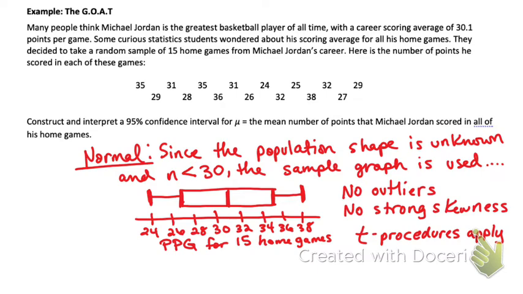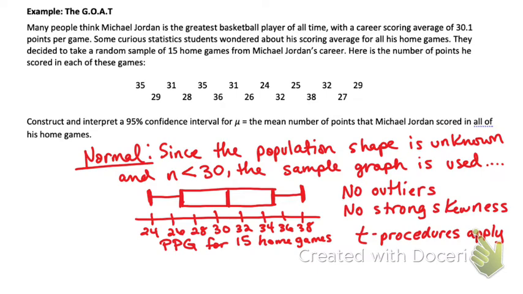You notate that the population shape is unknown, that n is less than 30, so your sample graph is used. You show the sample graph, notate that there was no outliers, no strong skewness, and that the T procedures will apply. That way you can now use those T procedures to do the do.